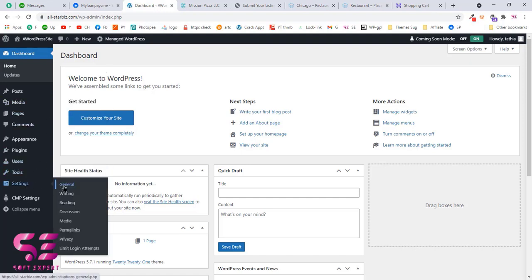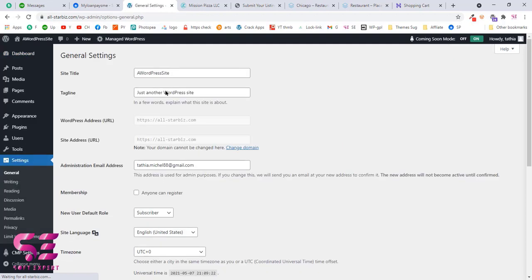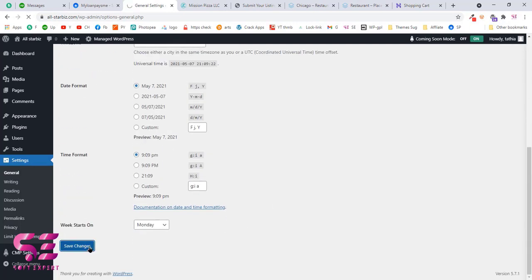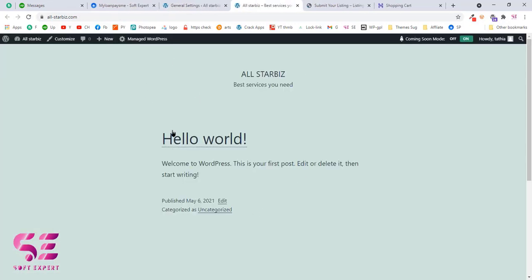Now first go to settings and general. Now we will write a website title and a tagline for this. So by default it is written a WordPress website. So we will write the website title, and now scroll down and click save changes. Now if I visit my website, then as you can see, this is a basic WordPress website with the 2021 default theme. To change this, we're going to install a new theme.